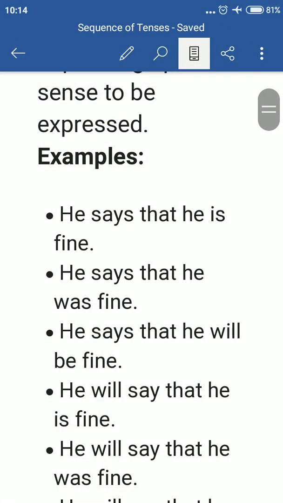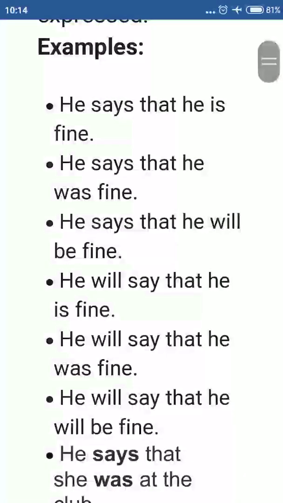He says that he is fine. He says, simple present tense, and in the subordinate clause, he is fine. This is also in present tense. He says that he was fine. Here the subordinate clause is in past tense. He says that he will be fine. Here the subordinate clause is in future tense.